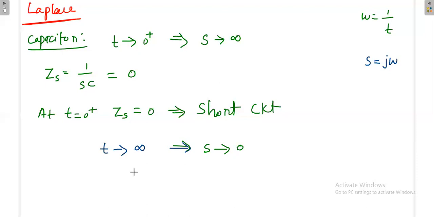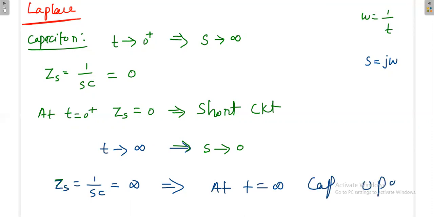Then Zc is equal to 1 by SC, which is infinite. That means at steady state, the capacitor acts as an open circuit. At t is equal to infinity, the capacitor is open.